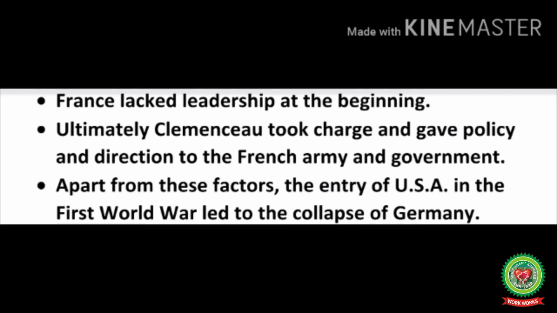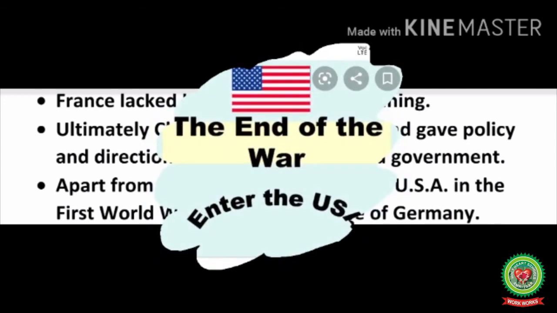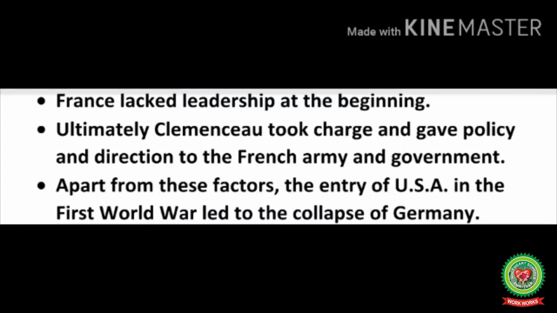and France started to win the battles against Germany. And apart from these reasons, the entry of USA in the First World War was yet another important reason for the defeat of Germany. It was USA's plan, President Wilson's strategy of bull attack, that Germany should be attacked from all sides jointly, that made Germany surrender on November 11, 1918 and sign an armistice with the Allied powers. And this brought World War I to an end.